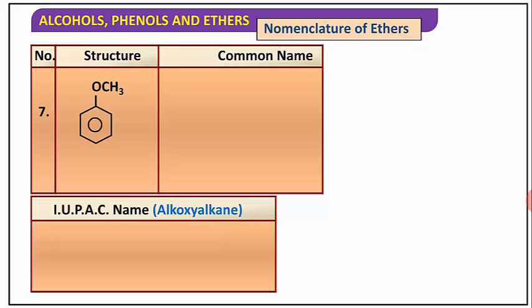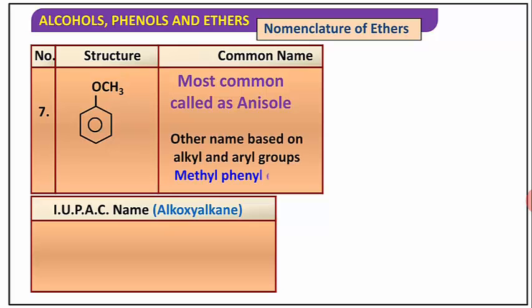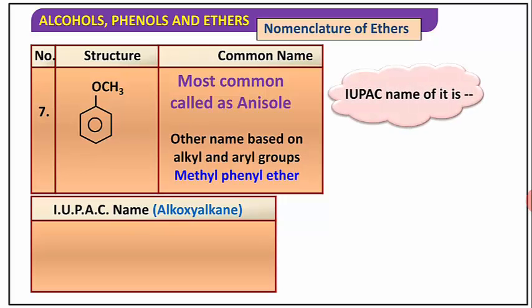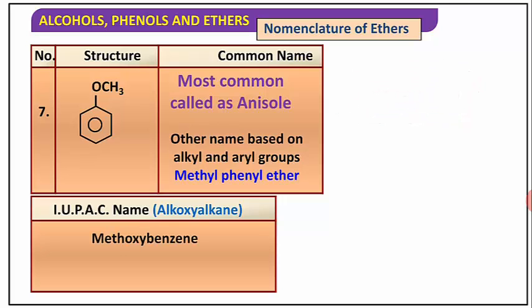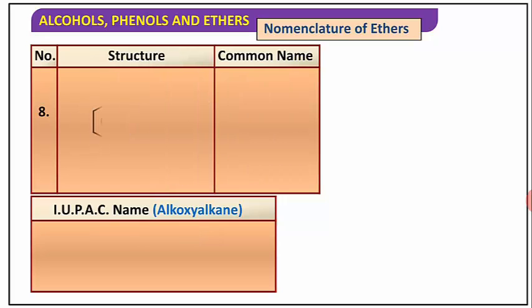Next one, here one phenyl and one methyl group are attached to the oxygen, therefore the common name we also have to know is anisole, and the other name is methyl phenyl ether. How do we give the IUPAC name? Methoxybenzene is the IUPAC name of that.